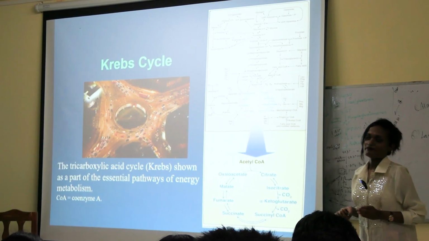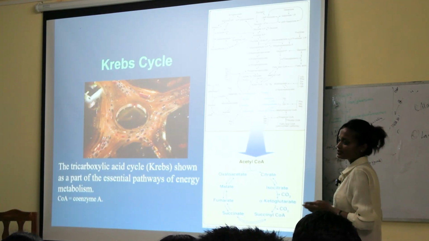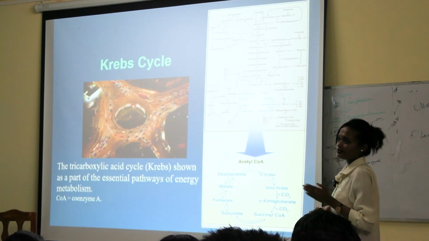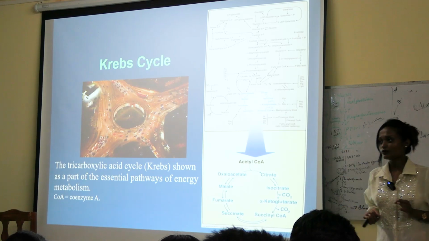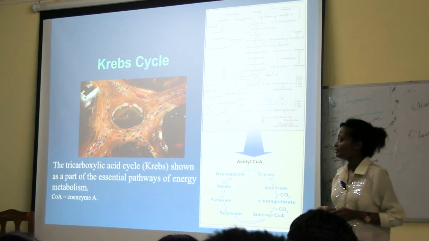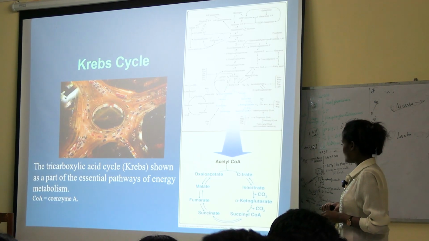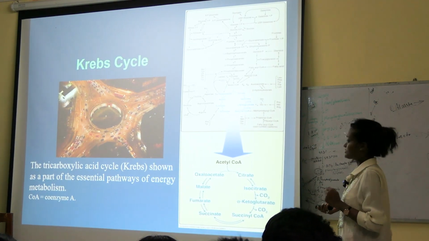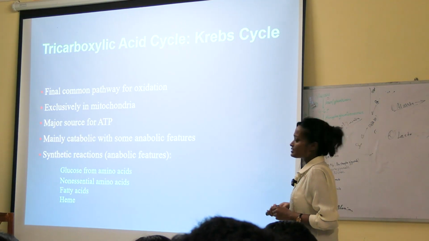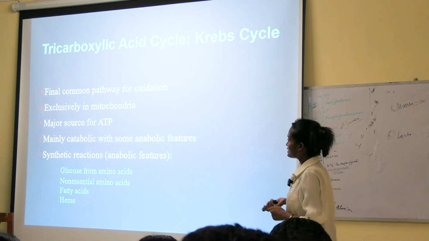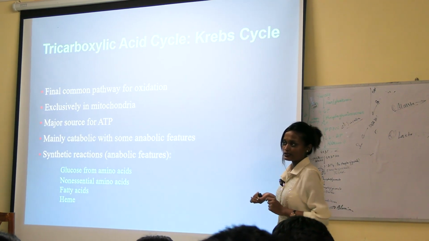This is the final oxidative pathway for lipid, carbohydrate and protein. The final metabolic, oxidative pathway, the Krebs cycle. So this is the cycle in short. So what are the steps? This is the final common pathway for oxidation and exclusively in mitochondria.